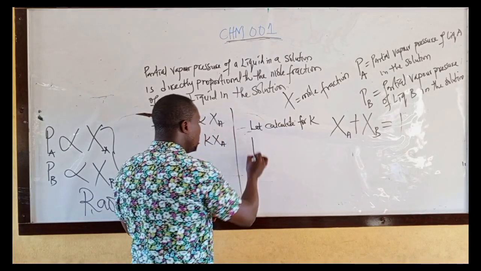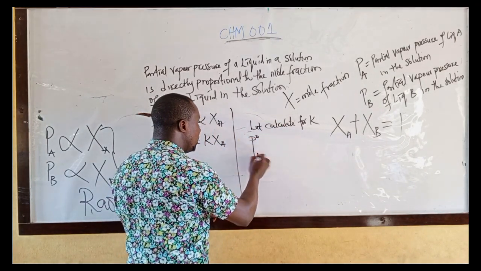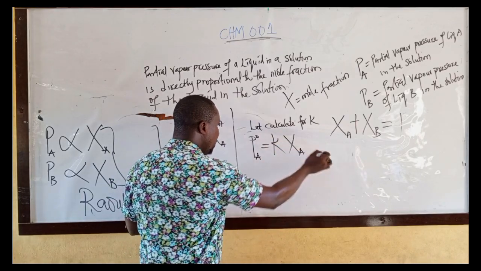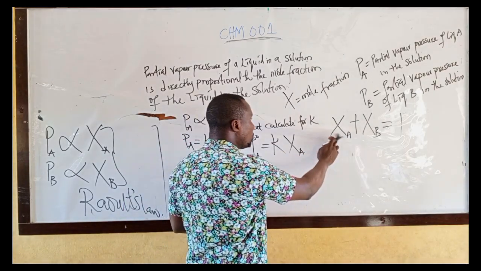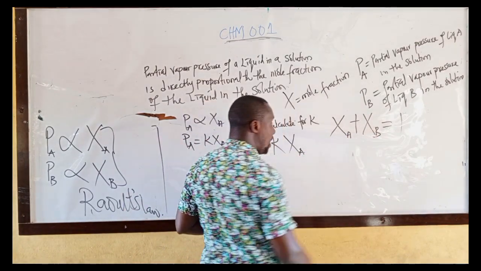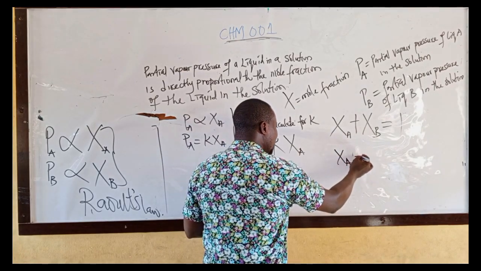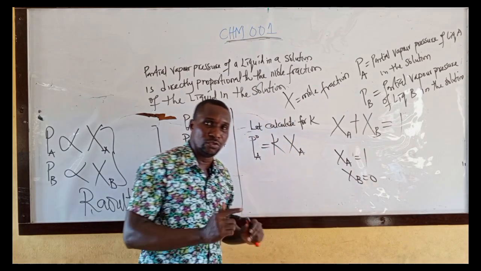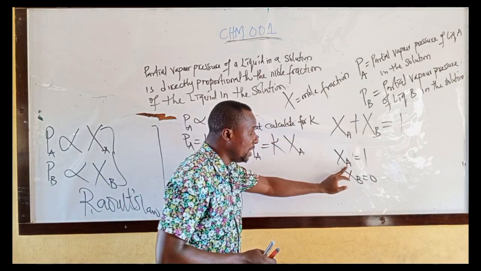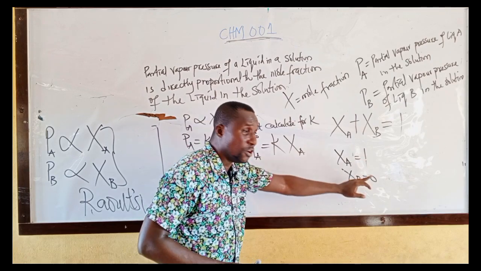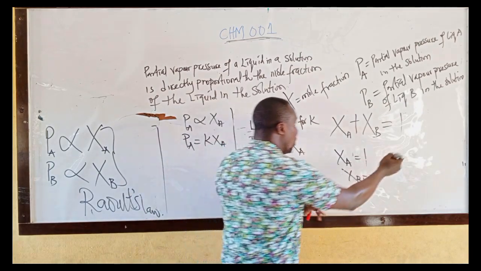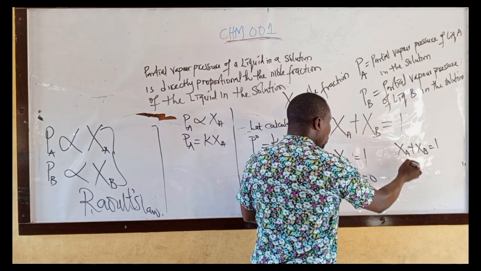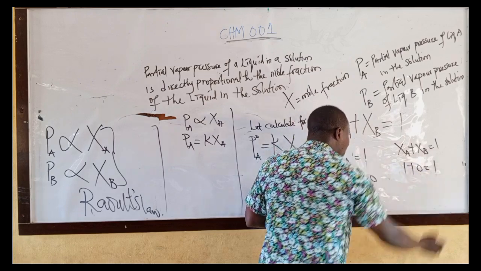Using the formula, the vapor pressure of a pure liquid A equals K times the mole fraction of liquid A. And I told you, the mole fraction of liquid A and the mole fraction of liquid B must be equal to 1. If the mole fraction of liquid A is equal to 1, what will be the mole fraction of liquid B? It will be 0. Take note of that. The mole fraction of liquid A plus the mole fraction of liquid B is 1 plus 0, which equals 1.